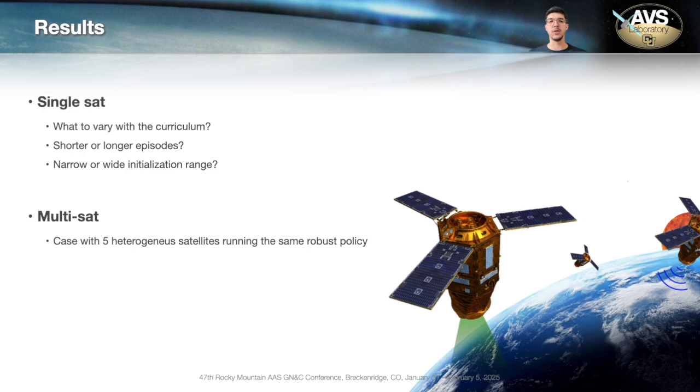So talking about results, first I'm going to talk about single satellite results where we try to answer some more fundamental questions such as what should we vary with our curriculum, should we use shorter or longer episodes, and should we use the narrow or wide initialization range. Then I'm going to show a multi-satellite example where we have 5 different satellites with different parameters running the same policy.